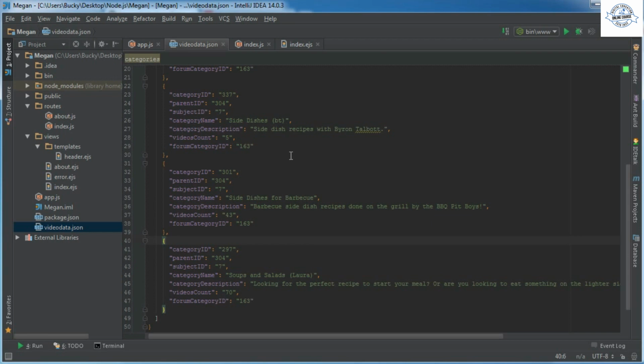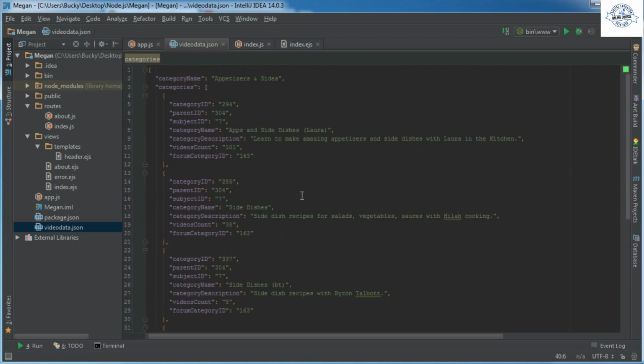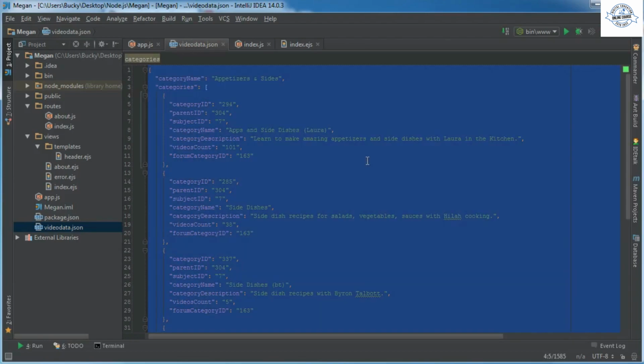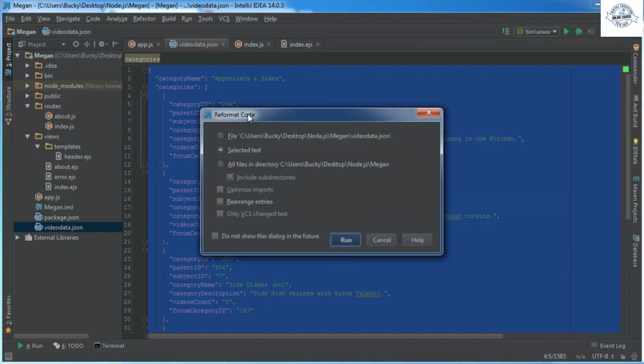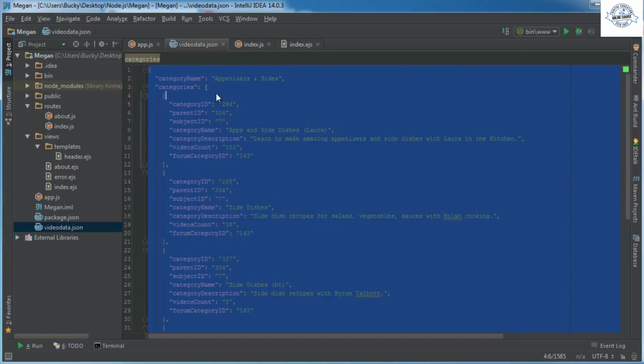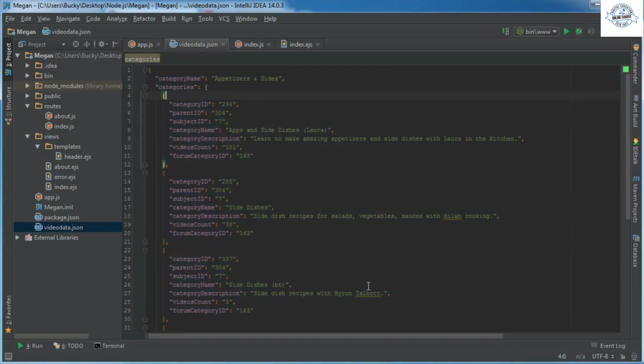And actually what I want to do is make sure this is all formatted neatly. Anytime you ever copy code from the internet, maybe some example code, and you paste it in and it's all weird, like the tabs are messed up and the spacing looks funny, you can hit Control A to select everything, then Control Alt L, and what this does is it reformats your code. It doesn't change your variables or anything. It just spaces it exactly like it should be. So this is already good, so that's why that didn't change.